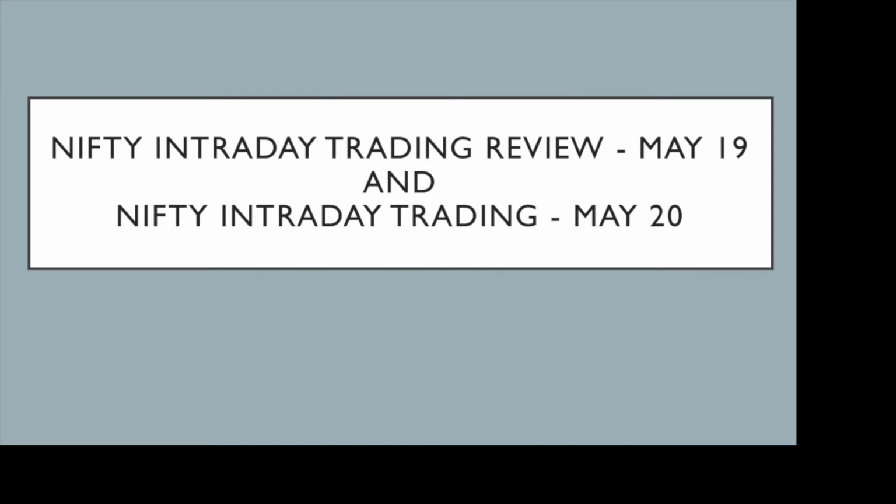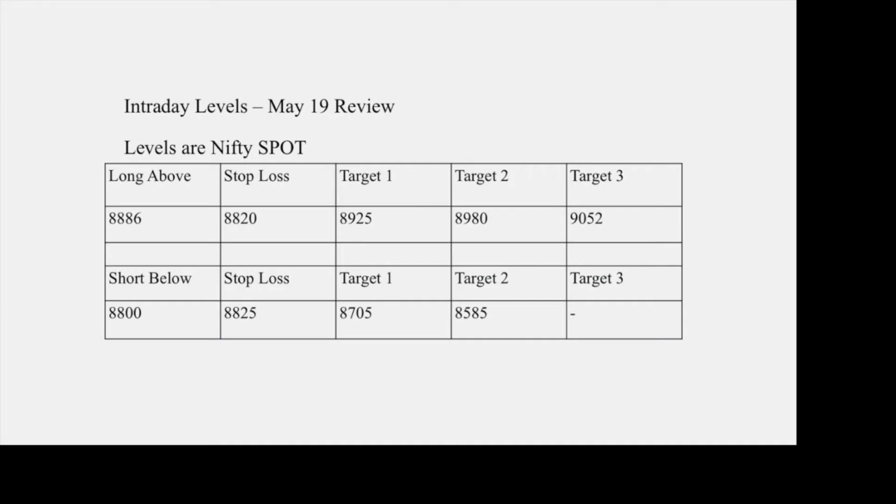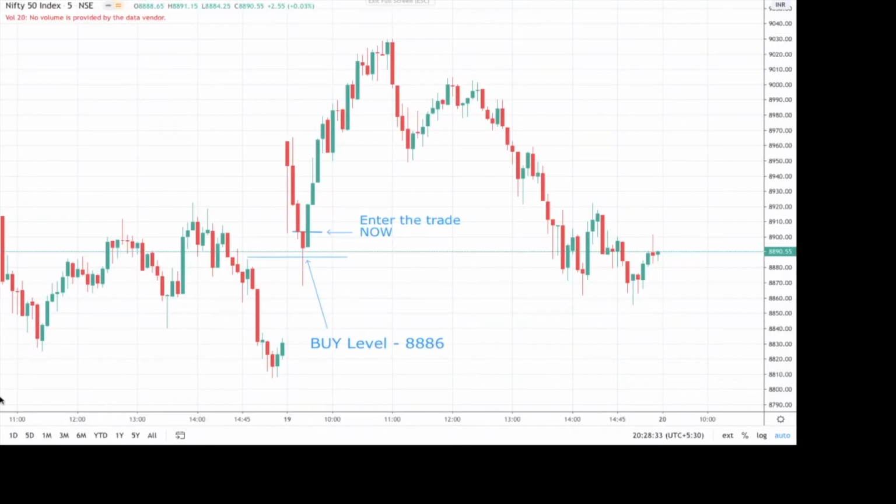In this video, we are going to review the levels given for May 19 and then later we will discuss the trading levels for May 20. So these are the levels which we gave for May 19. We should go long above 8886 and we should go short below 8800. Now let's go to the 5-minute chart of Nifty 50 and see how these levels helped us in today's trade.